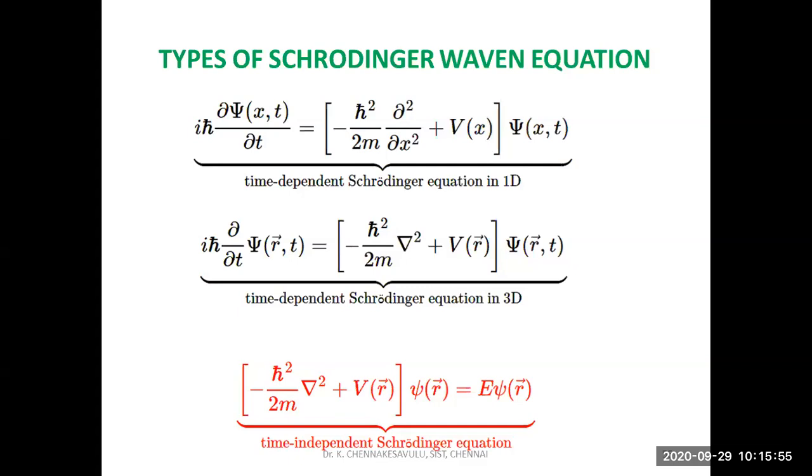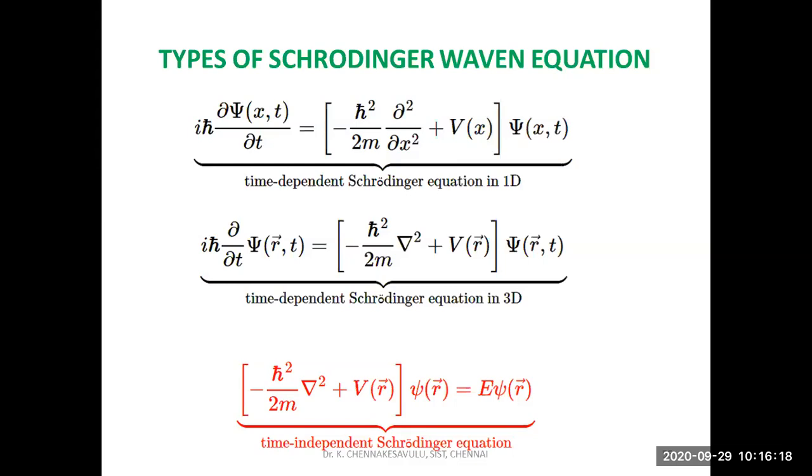Schrodinger is considering this partial differential equation because we have various different variables. If the electron has particle and wave nature with respect to different variables, it is not a single variable.